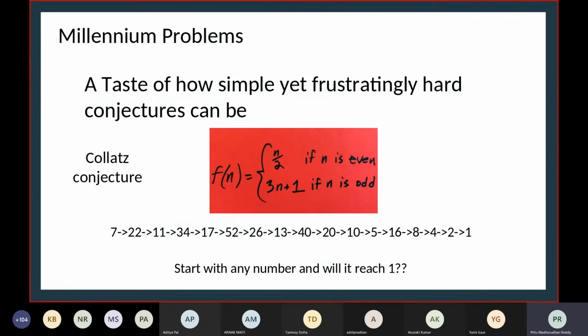So what is a conjecture? A conjecture is something observed to be true, but no one has either disproved it by counterexample or explained why it's happening. Maybe you can try, maybe someone else can solve it. It looks very simple, right? Just take a number, times 3 plus 1 if it's odd, divide by 2 if it's even, and it should come down to 1.